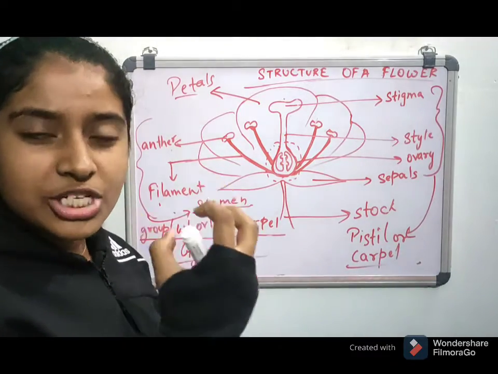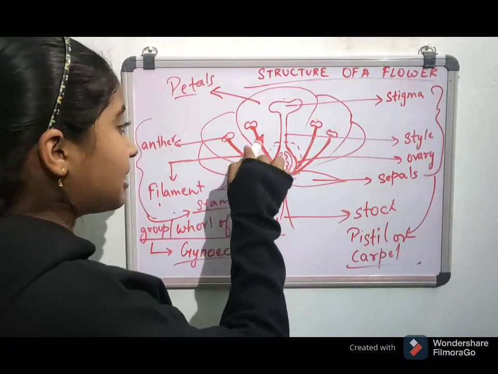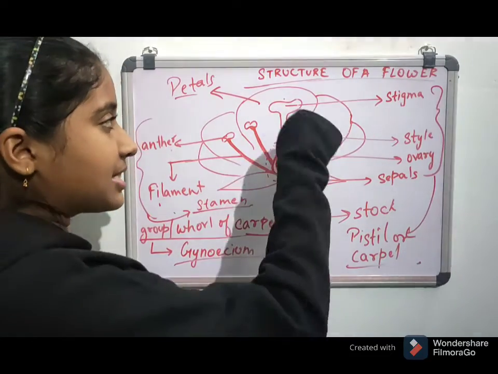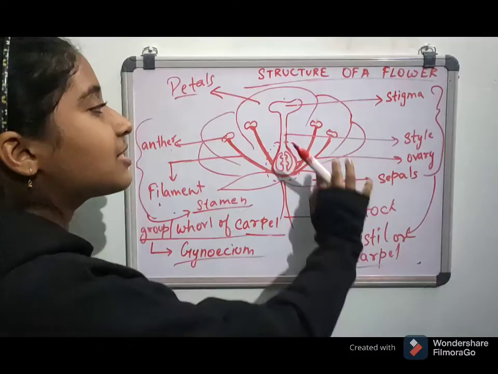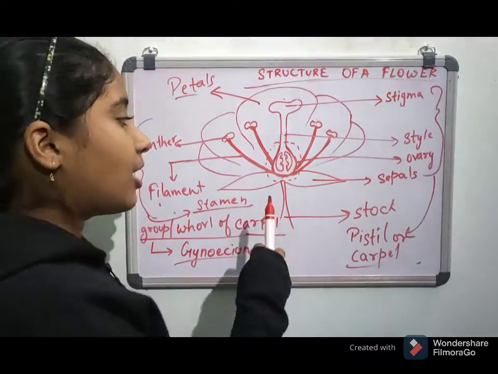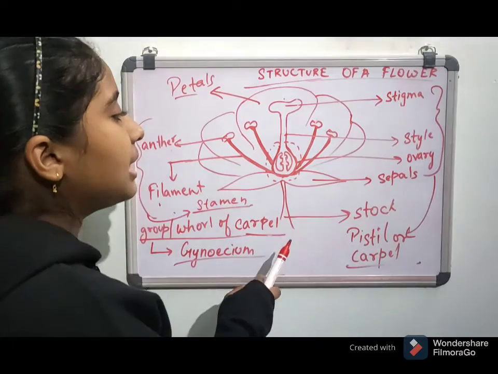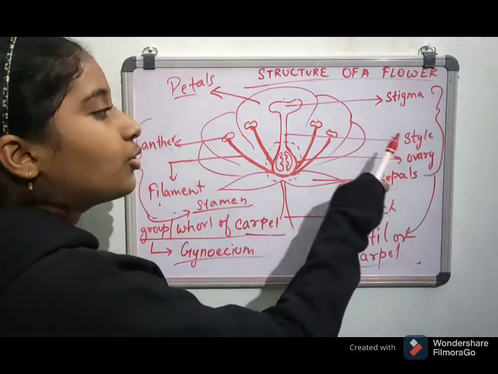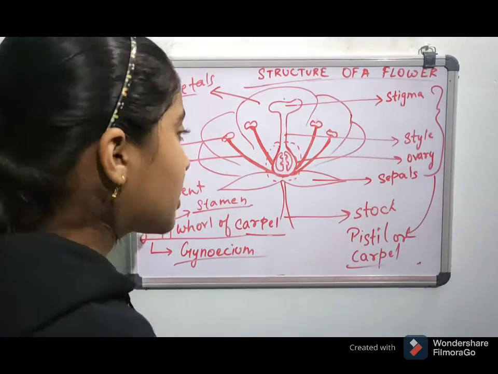They gradually wither and fall. All these anthers and filaments also fall off, the stigma also falls off, the style also falls off, and obviously sepals also fall, and only the ovary and the ovules are there, which form the fruit.